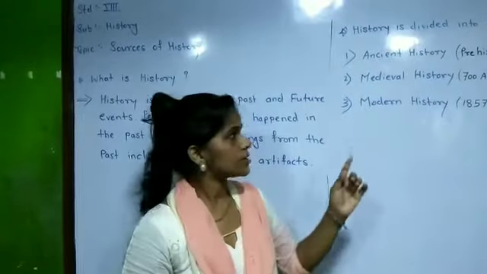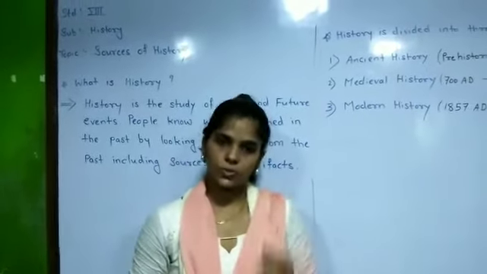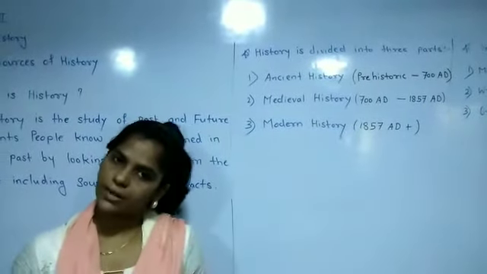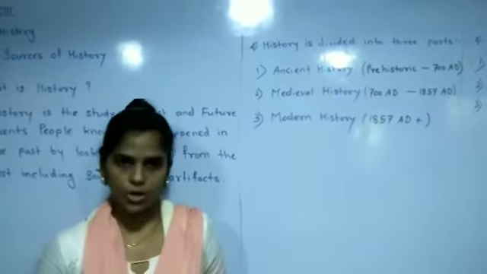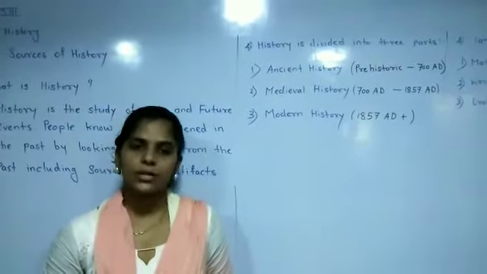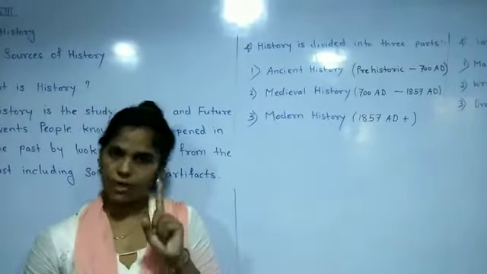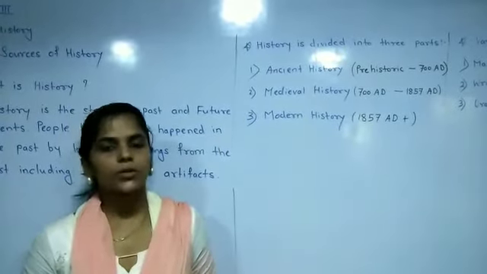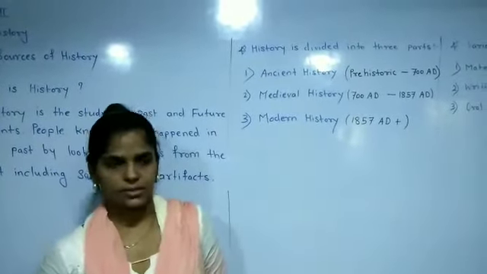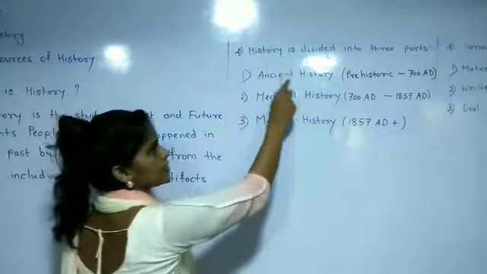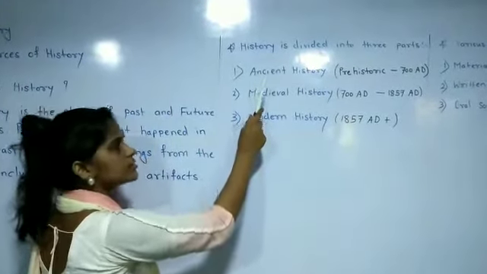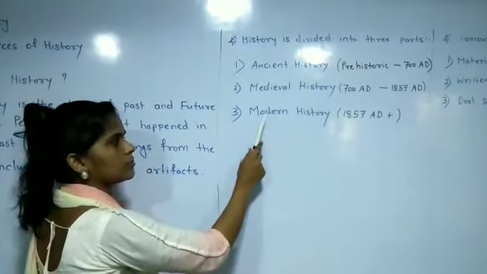Now history is divided into three parts. One is ancient history, second is medieval history, and third is modern history. We already studied two parts, ancient history and medieval history, and now we are going to learn modern history. See here, history is divided into three parts: ancient, medieval and modern.